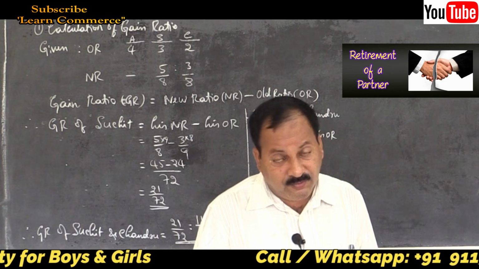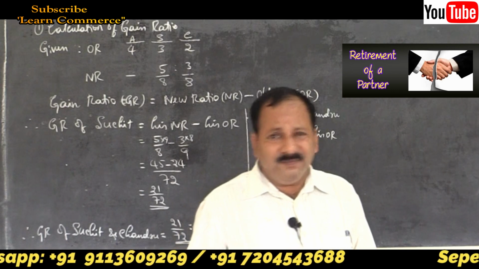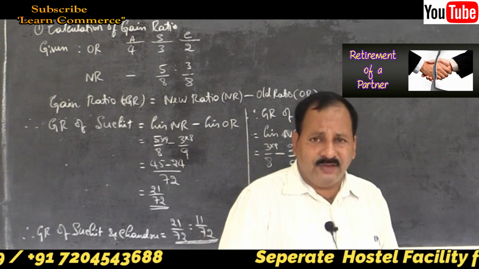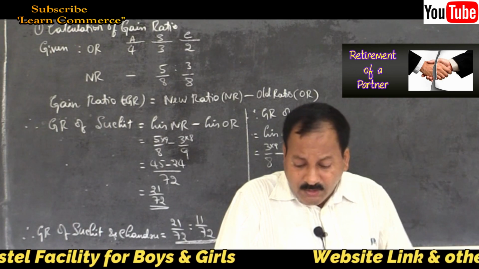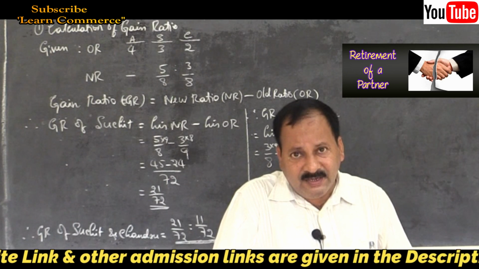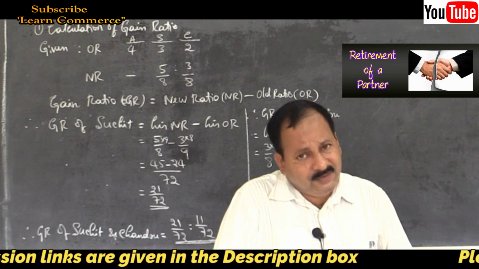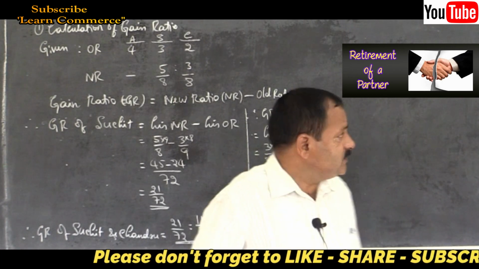This is the new ratio. Equally in future. What do you mean by equally? 1:1. Simple, very simple, friends. 1:1 or 1/2 is to 1/2. So, don't get confused. A new ratio is not given. Don't think in that way. Read it properly. Try to understand. Equally means 1:1, so 1/2, 1/2. That is their new ratio. Very simple. So, let us solve the problem.